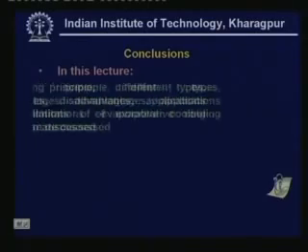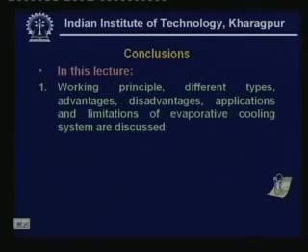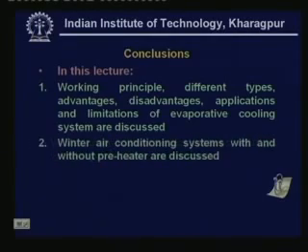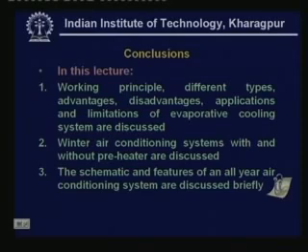So, let me quickly summarize what we have learned in this lesson. In this lecture we have discussed evaporative air cooling systems, and we have looked at the working principle, different types, advantages, disadvantages, applications, etc. And we have also discussed the winter air conditioning systems with and without preheaters, and we have also discussed briefly the schematic and features of an all year air conditioning system or a complete air conditioning system. Okay. So, in the next lecture I shall discuss the cooling and heating load calculations. So, with this I stop this lecture. We will continue this in the next lecture.